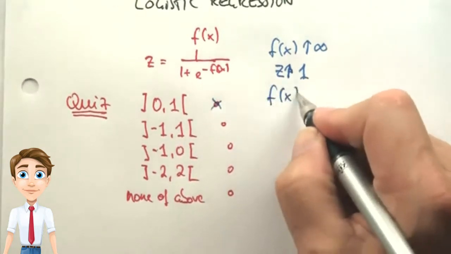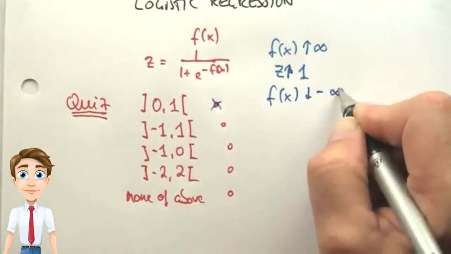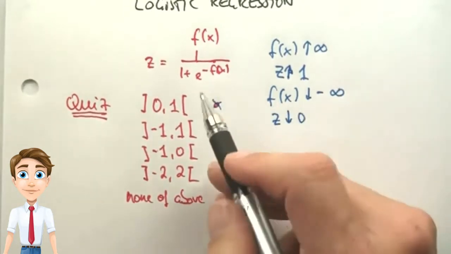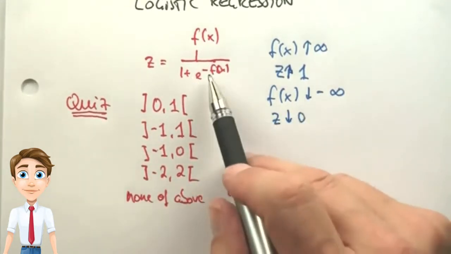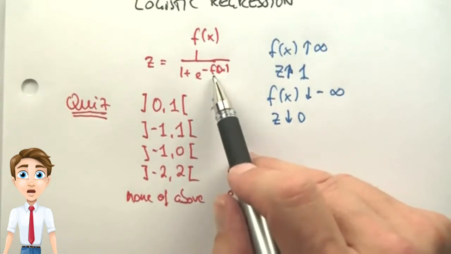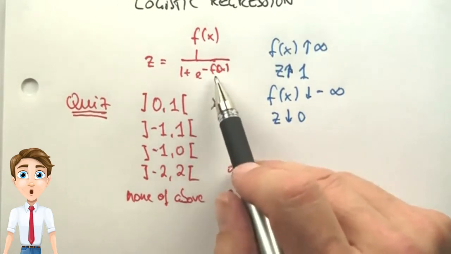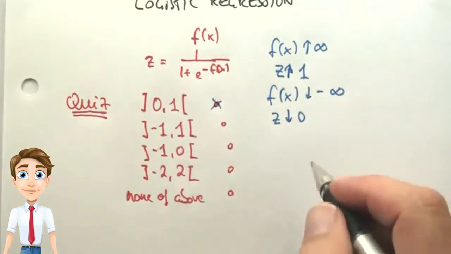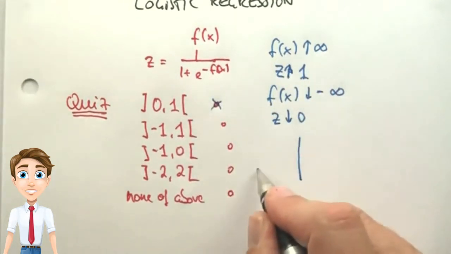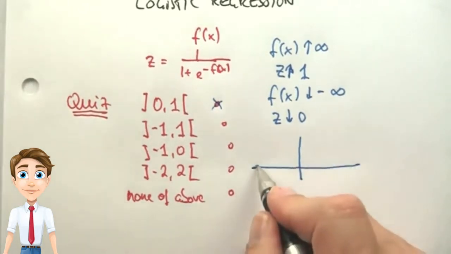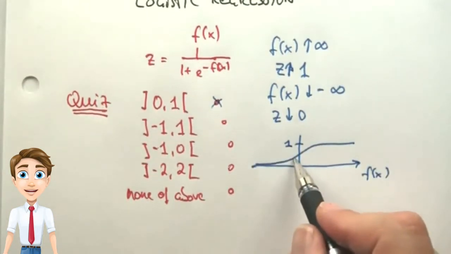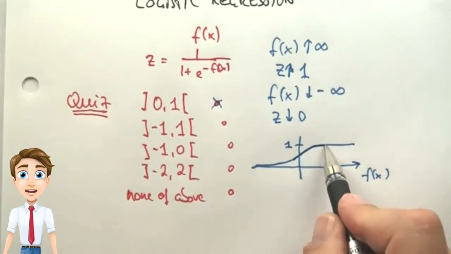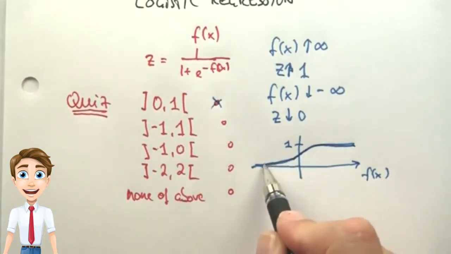If f of x goes to minus infinity, then z goes to 0. And the reason is, if this expression goes to minus infinity, e to the infinity becomes very large, and 1 over something very large becomes 0. When we plot the logistic function, it looks like this. It's approximately linear around f of x equals 0, but it levels off to 0 and 1 as we go to the extremes.